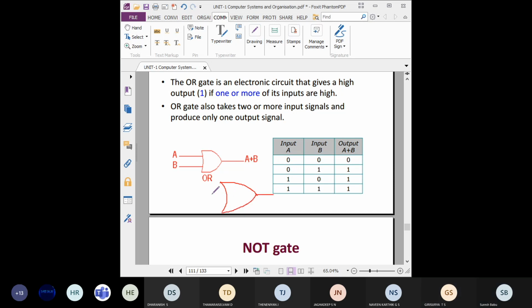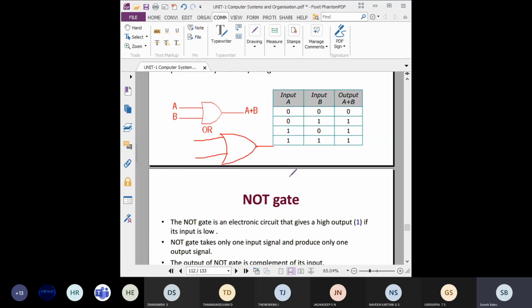Students understood? Yes, sir. One more thing I already explained in the classes. For the NOT gate, the maximum number of inputs is only one. One input, one output. This is the condition for the NOT gate. For the remaining gates, the minimum input is two. Minimum; maximum you can use any number of inputs. Understood everyone?